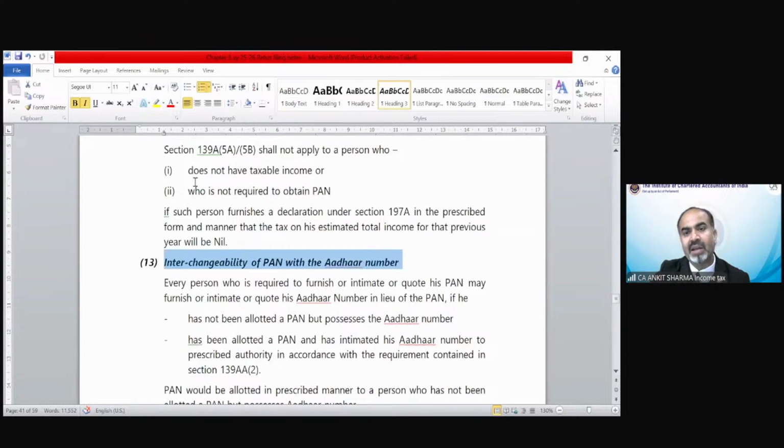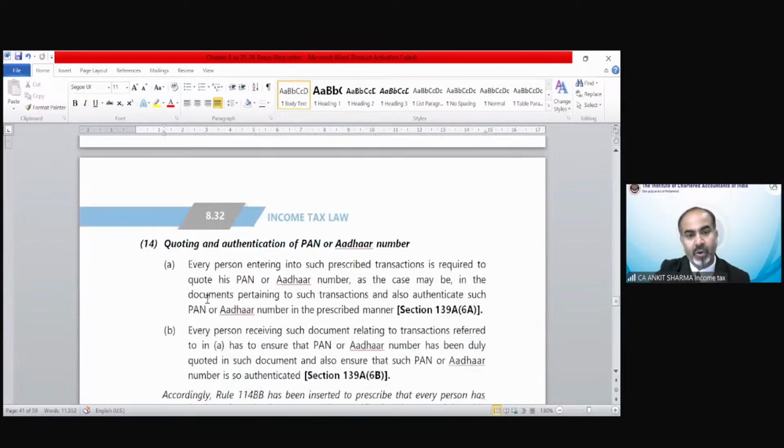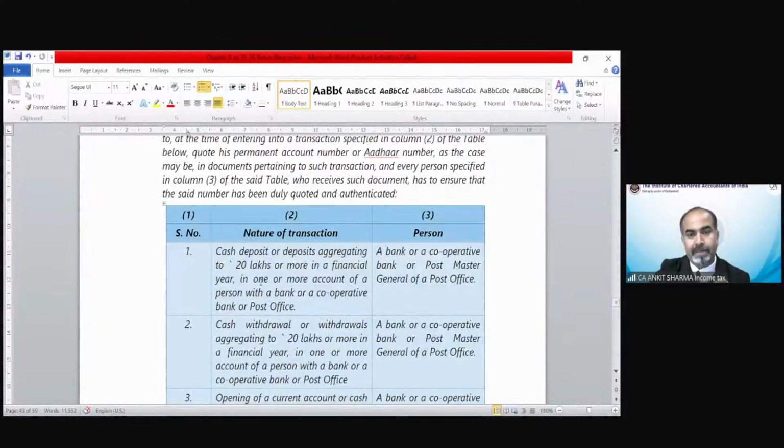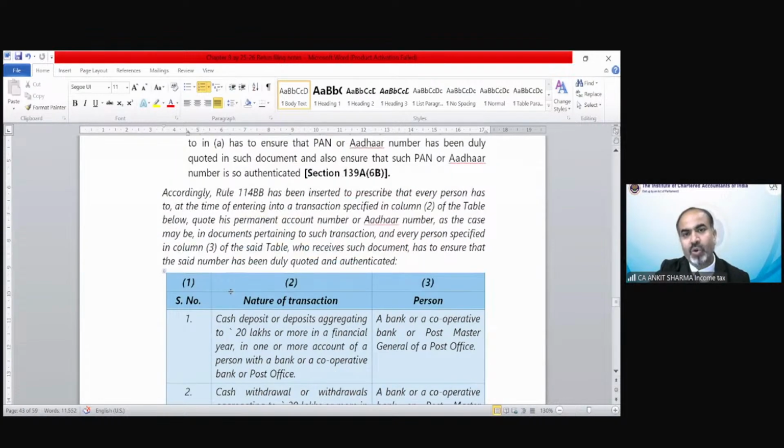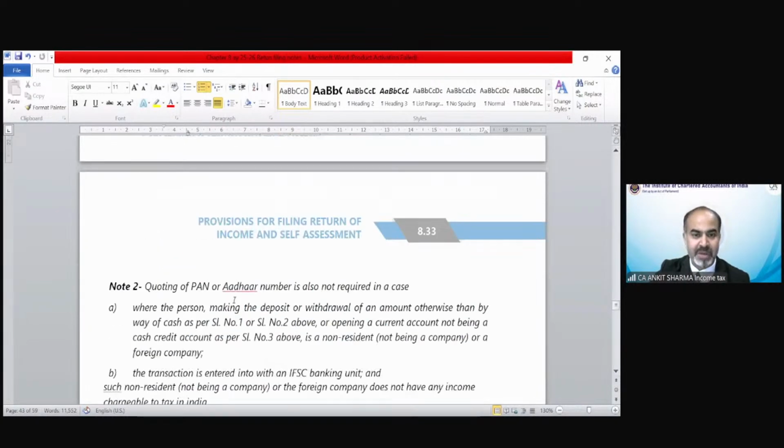Interchangeability of PAN and Aadhaar number. Now PAN and Aadhaar are going to be linked. You can go through these provisions on quoting and authentication of PAN or Aadhaar number. There are certain transactions in which you have to quote your Aadhaar or PAN number. Those transactions have been mentioned over here.